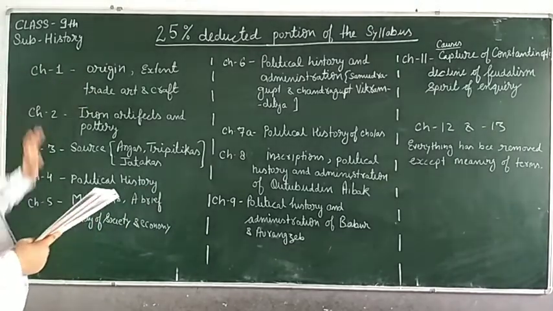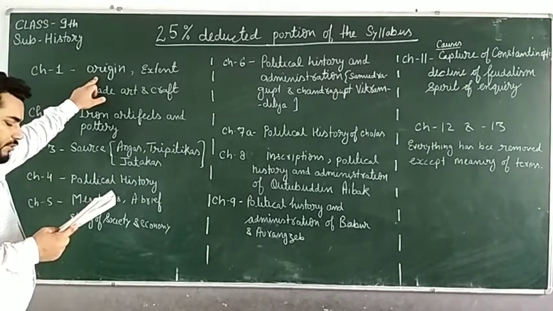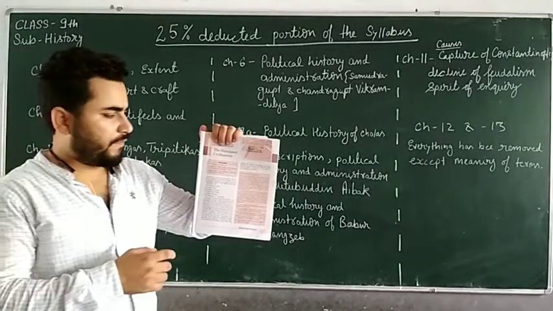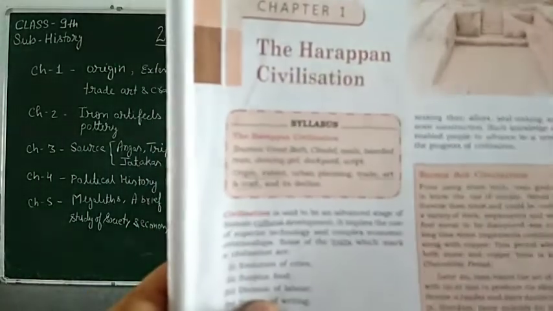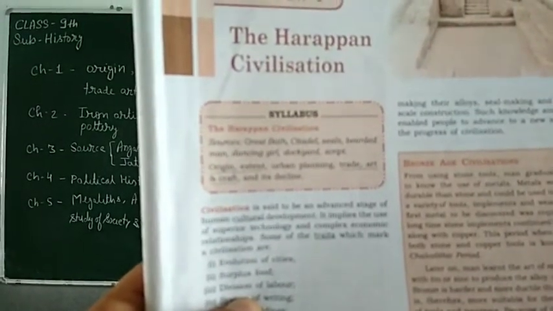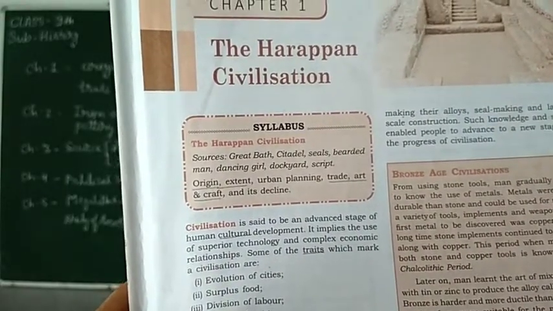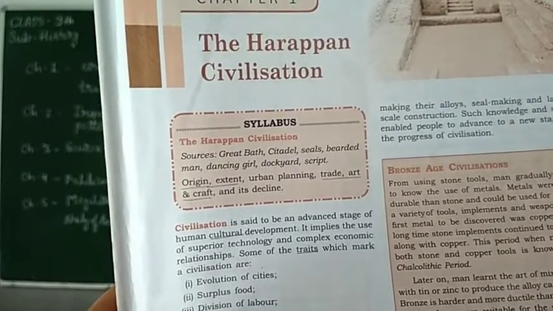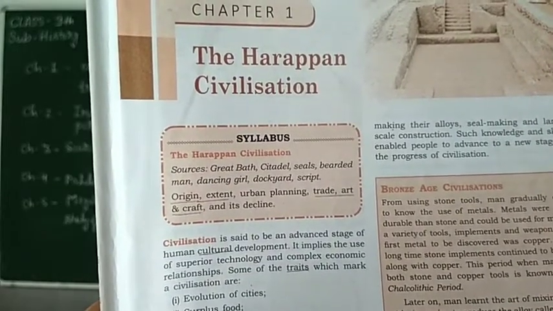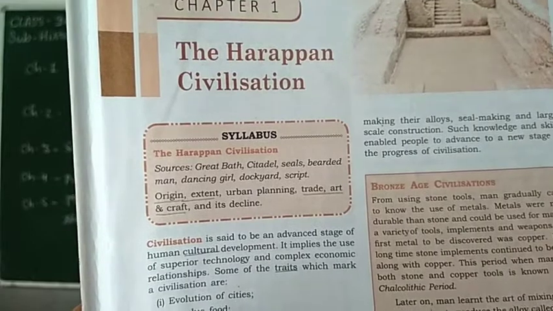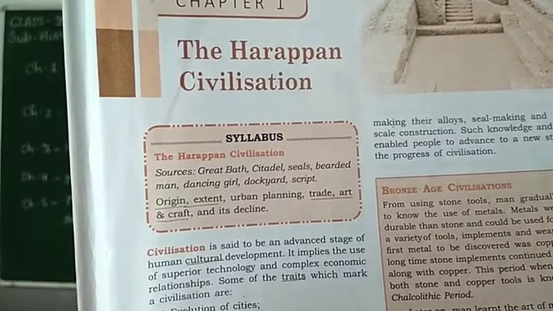I repeat again, in chapter number 1, the Harappan civilization, you can see here sources, Great Bath, Citadel, Seals, Bearded Man, Dancing Girls, Stockyard script, these are included, whereas origin, extent, trade and art, these topics which have been underlined, have been removed.